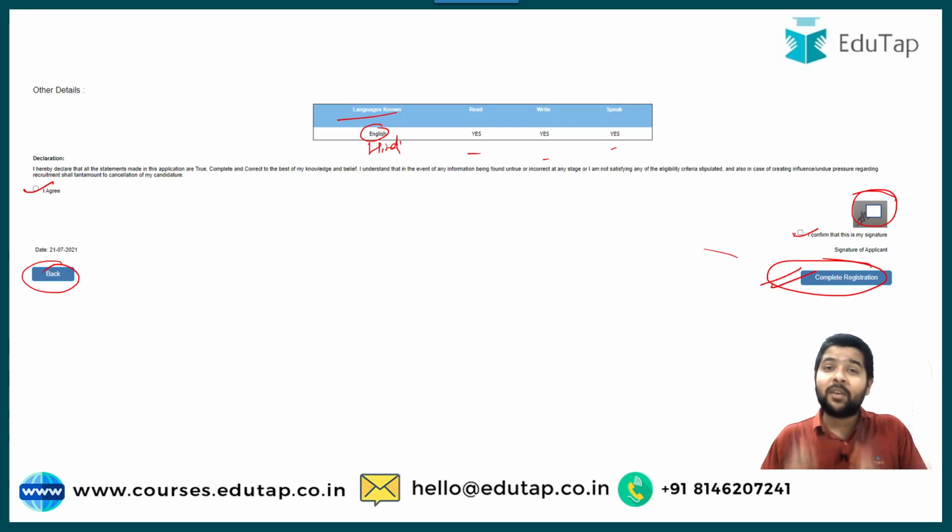The only thing you can do is fill the entire details again through a separate mobile number, or basically you need to use a separate mobile number and a separate email. Okay. So guys, if all the details are correct, and I would say please review the form very carefully, if all the details are correct, we will move on with complete registration.